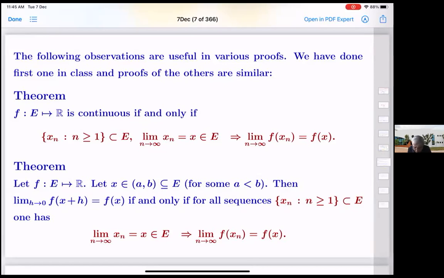And you don't necessarily need continuity over the entire interval. So this is a corollary of that, which can be proven similarly.